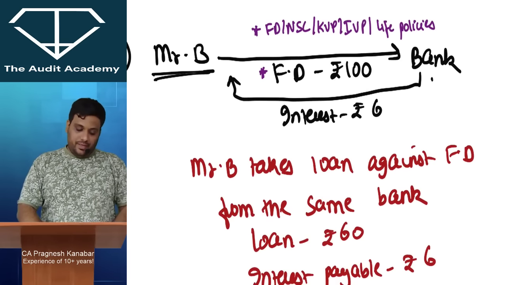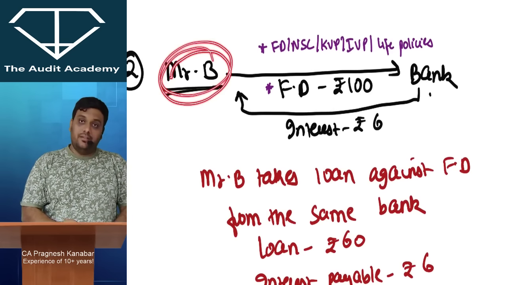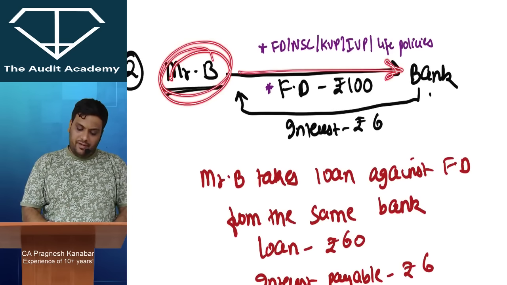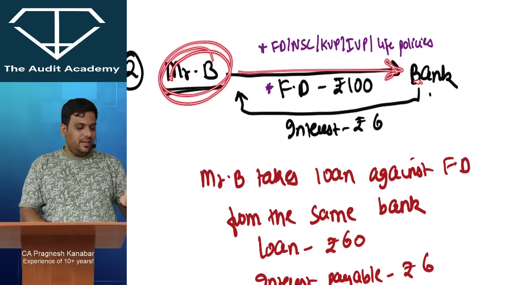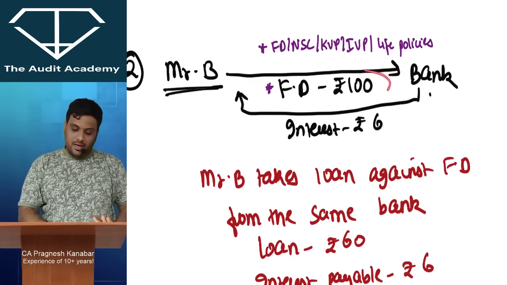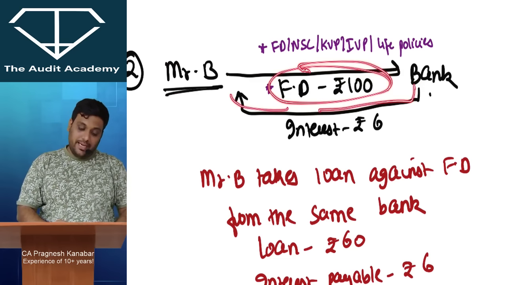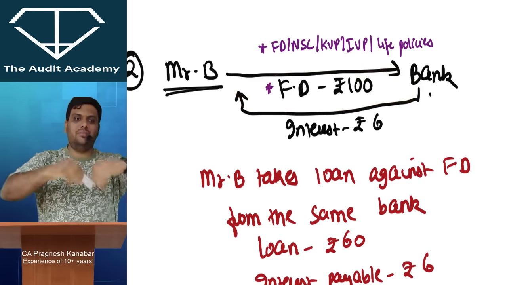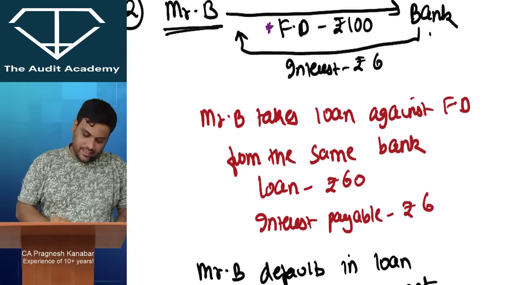Then second special adjustment. Let us say Mr. B has kept FD with the bank, fixed deposit. Either FD, National Savings Certificate, Kisan Vikas Patra, Indira Vikas Patra, life policies. Basically, it is proper plus amount that they have kept with the bank. Now against this FD, all right, bank has to pay interest of rupees 6. So Mr. B has given FD, bank has to give Mr. B 6 rupees interest.